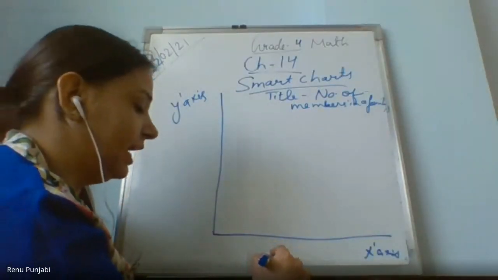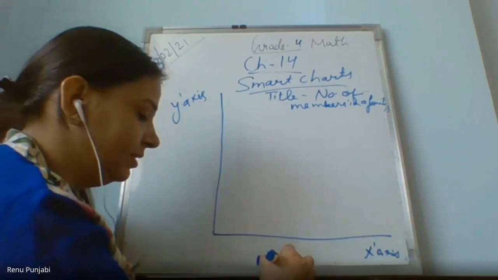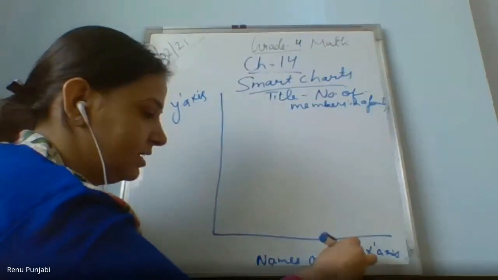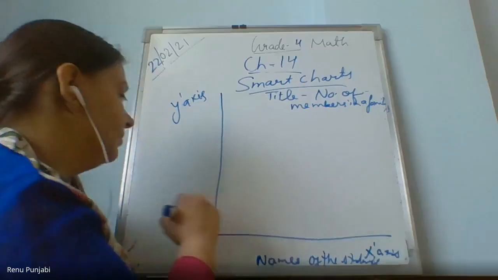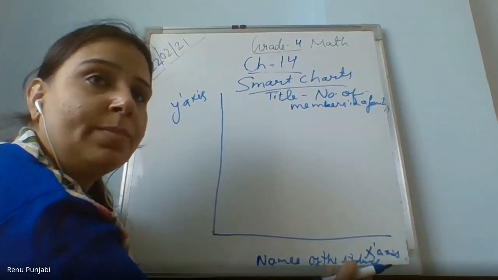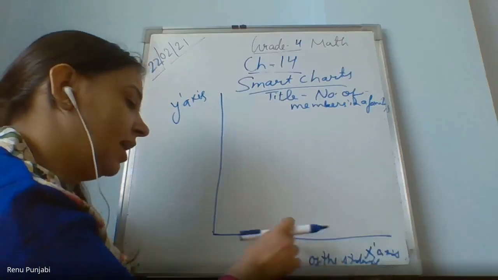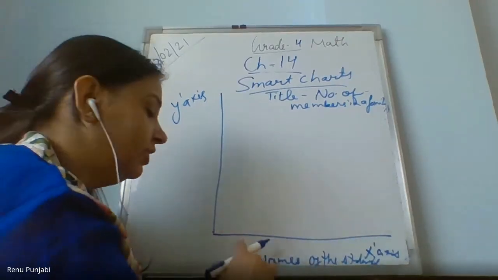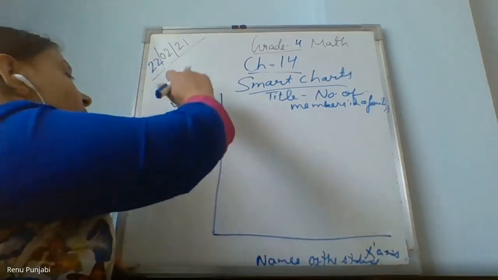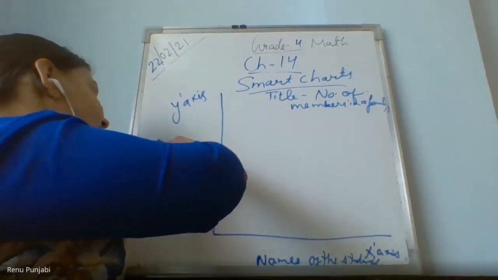On the horizontal axis, I will take names of the students. Ma'am, where do we have to write the names of the students? On the horizontal axis. Ma'am, it means one line down? Yeah, one line down. On the horizontal axis, names of the students, and on the vertical axis, write number of the members.